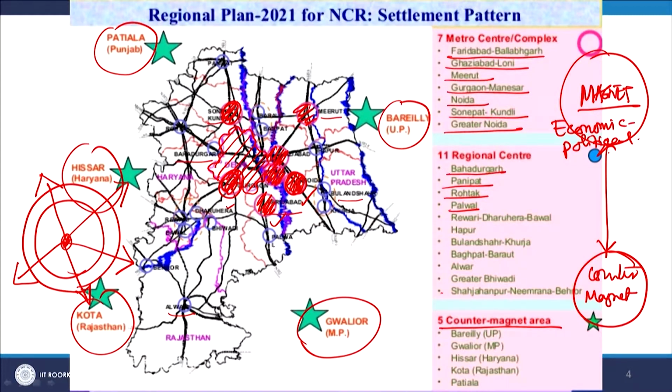So, this is making the total capital region of Delhi for comprehensive and sustainable development.